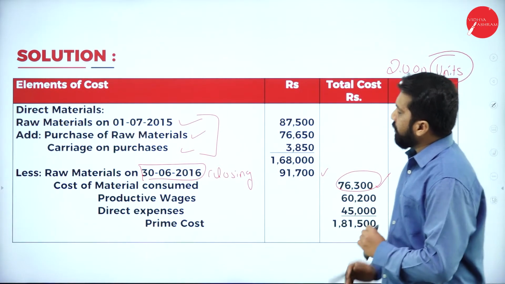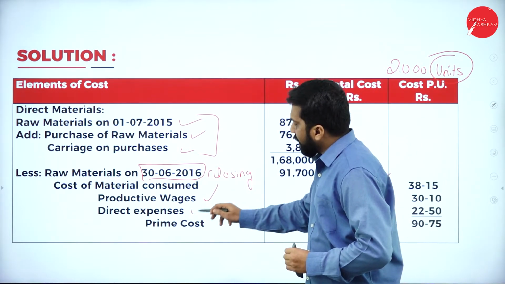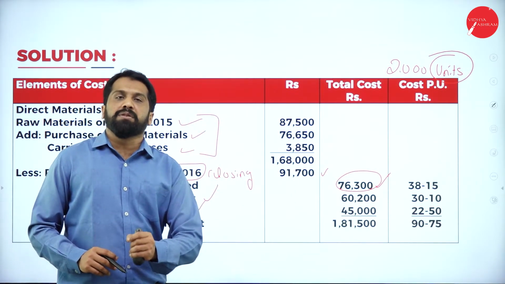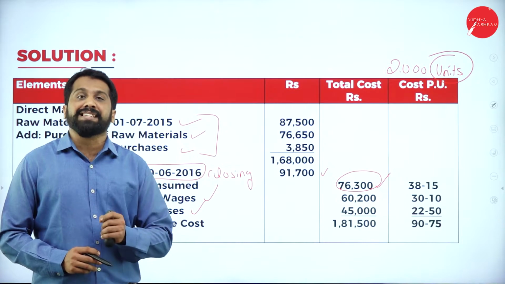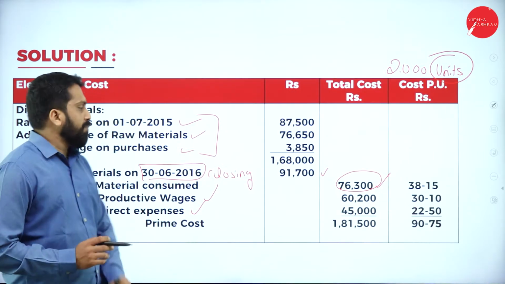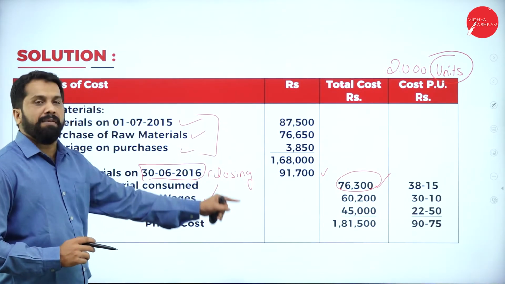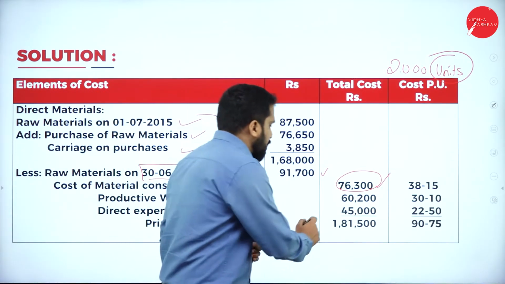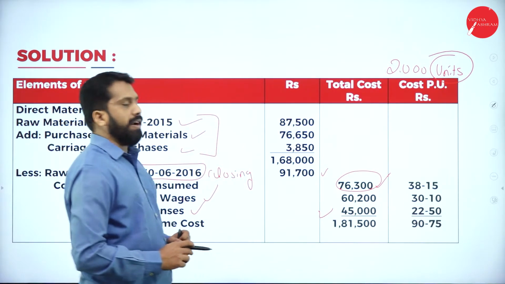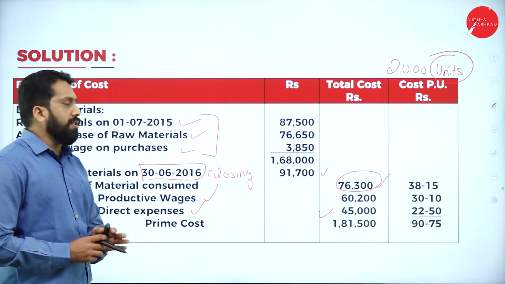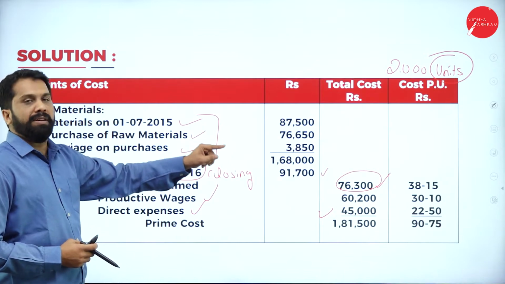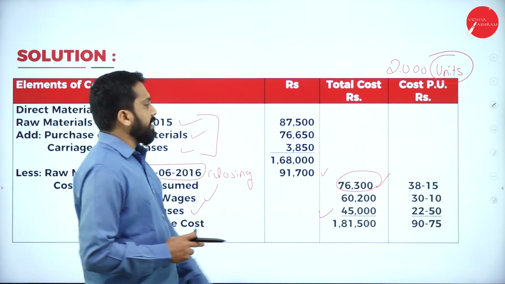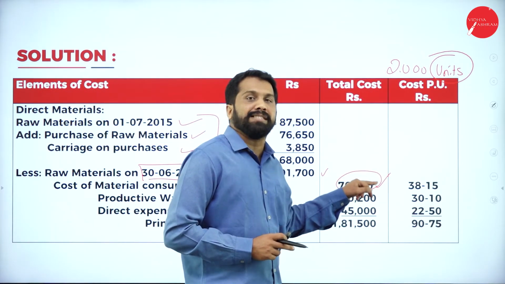Now, for that, you should add productive wages as well as direct expenses. As I told you, productive wages means what? It is direct wages. Now, direct wages we have taken, we have added everything. Now, what is the total? You got a total of 1,81,500. Now, as I told you, whatever cost per unit will be calculated for this column or that column? Yes, we should calculate for this column, your second column.